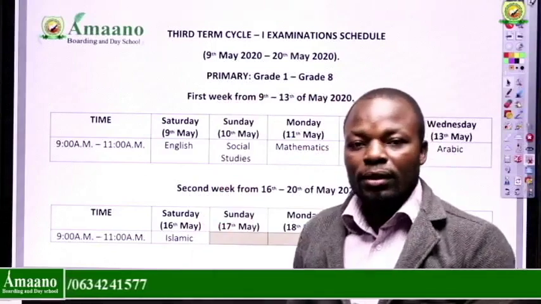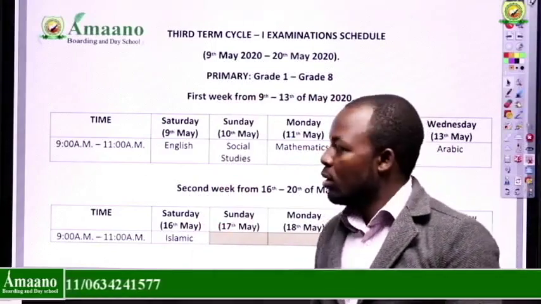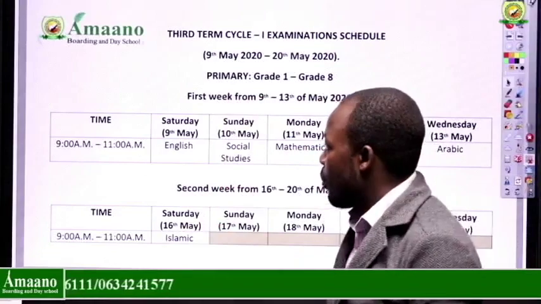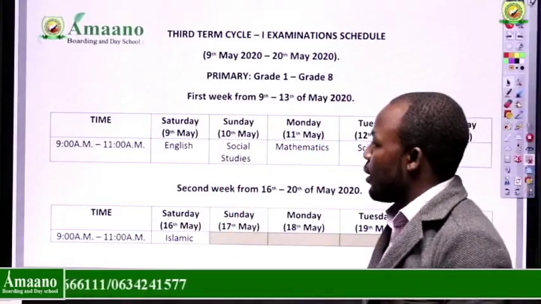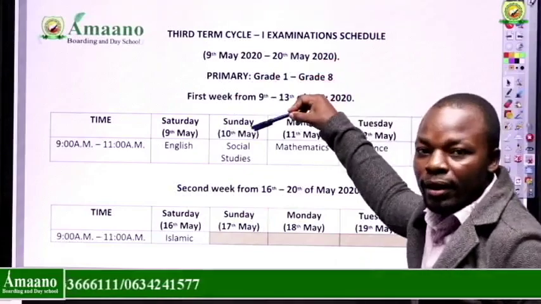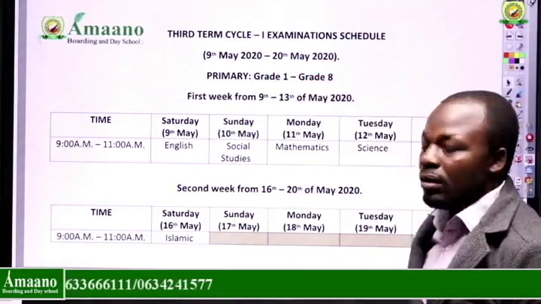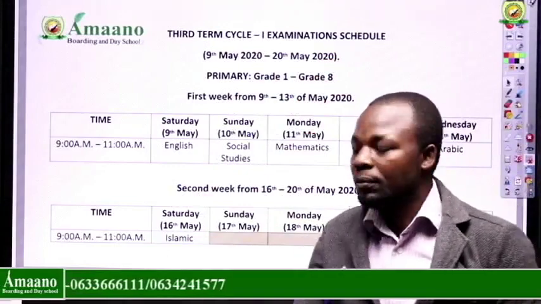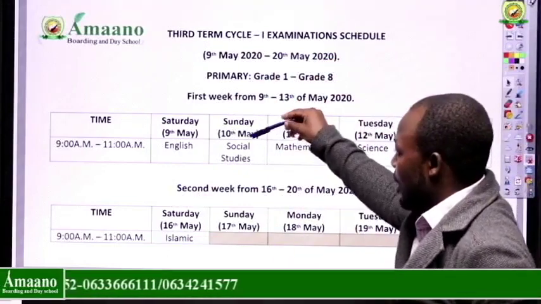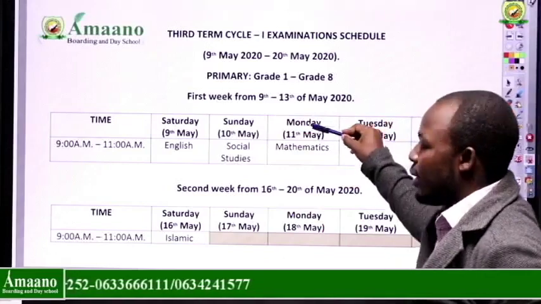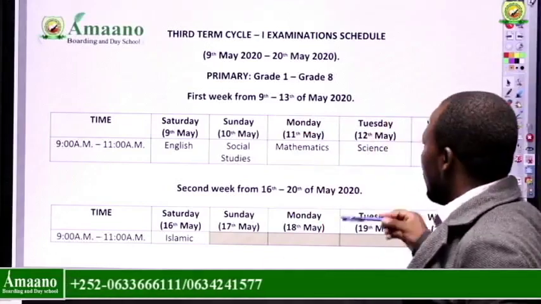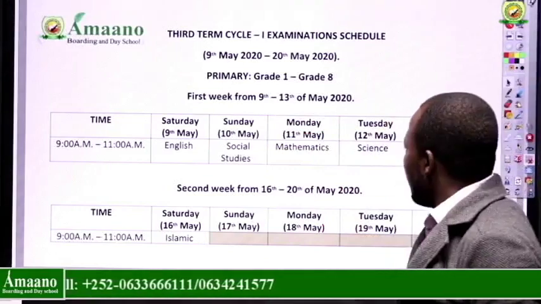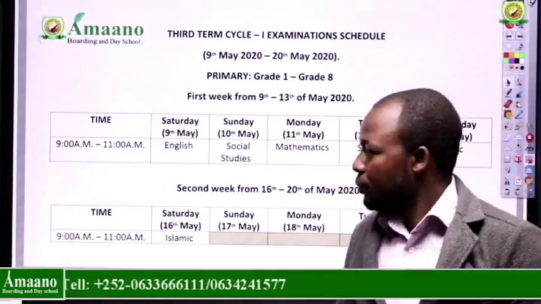It is a timetable. This timetable here is for the examination cycle 1 that is coming next week. It is important for you to note the dates and also the days on which you'll be having the exam. For instance, on Saturday there is English, on Sunday there is social studies, and remember it begins on 9th, so next week Saturday. Then on Sunday we have social studies, on Monday 11th we have mathematics, Tuesday 12th we have science, and Wednesday we have Arabic.